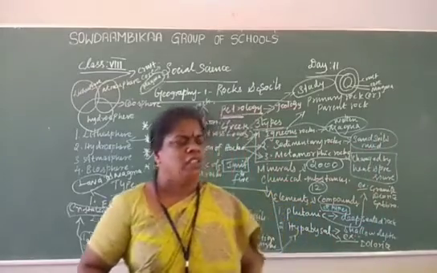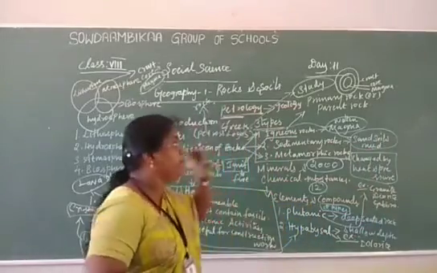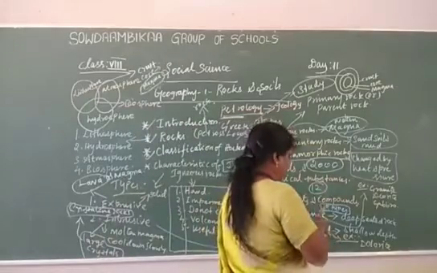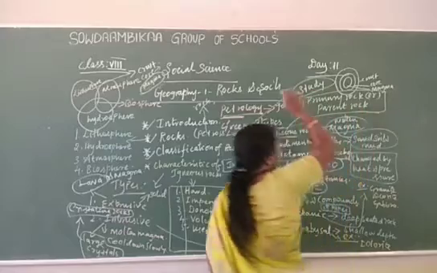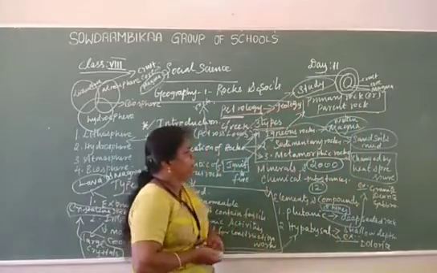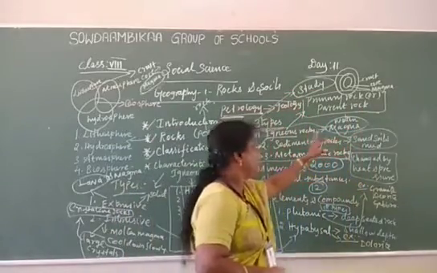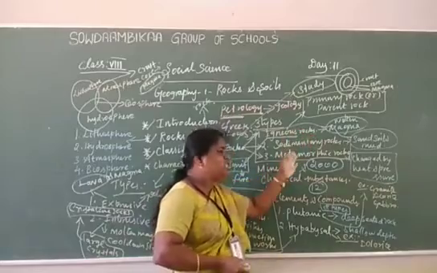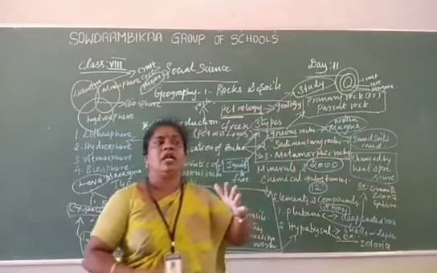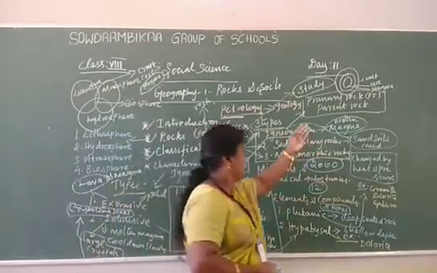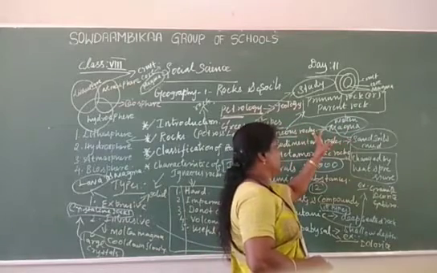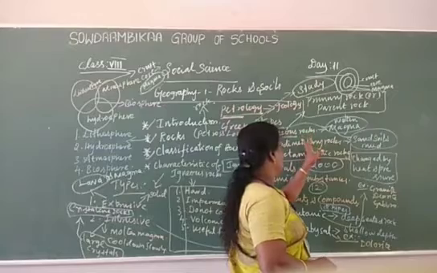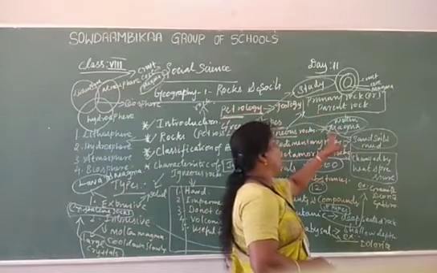magma. These rocks are also called primary rocks, or another name, parent rock. Why do we call them primary rocks or parent rock? Because this is the first rock formed on the earth surface, and other rocks are formed from the igneous rocks. So these rocks are called primary rock or parent rock.